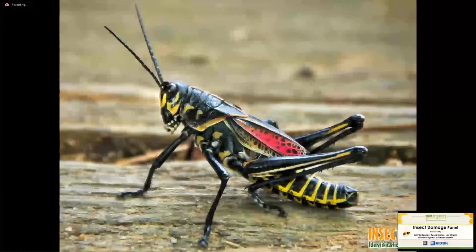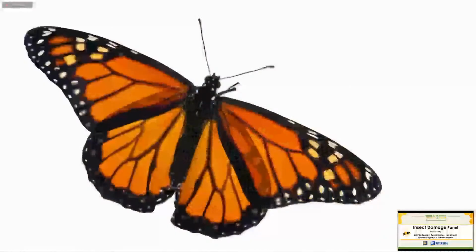Poisonous insects are ones that, if you ate them, would cause injury to you, such as this lubber grasshopper, which is advertising to you, hey, don't eat me. This is an insect that has aposematic or warning coloration. It's bright yellows, reds, blacks, and these grasshoppers feed on a lot of noxious plants in their environment and imbibe a lot of those chemicals in their body. So if you ate this, you would get sick. And that's what it's trying to tell you and advertise to you.